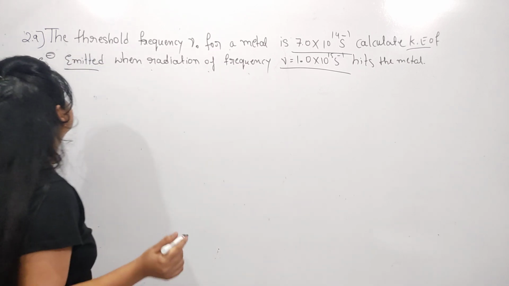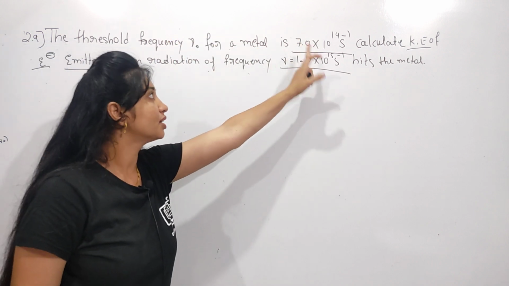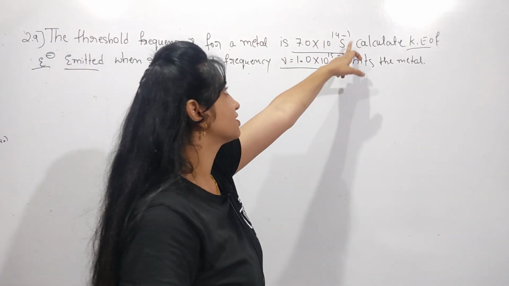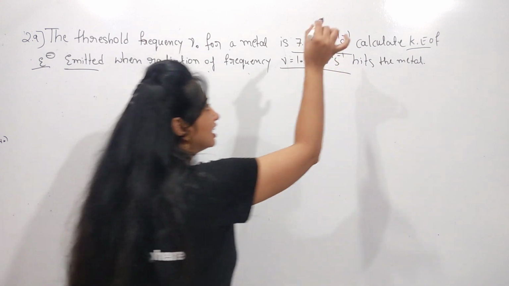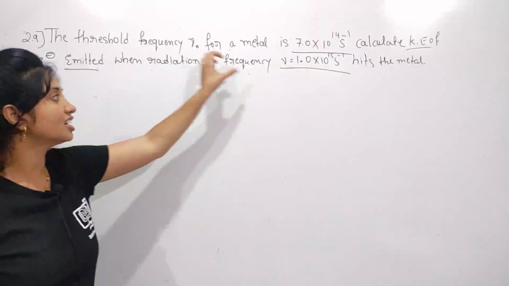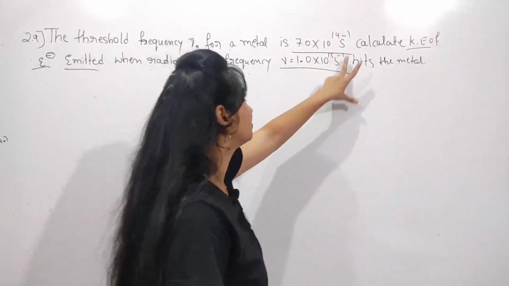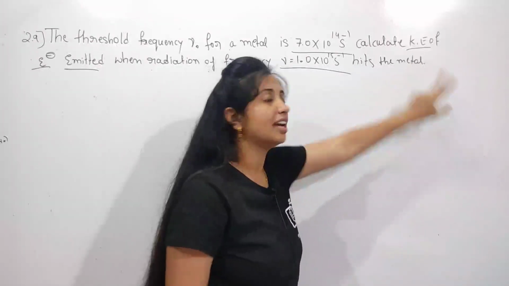Our next problem: the threshold frequency ν₀ for a metal is 7.0 × 10^14 per second. Calculate the kinetic energy of an electron emitted when radiation of frequency ν equal to 1.0 × 10^15 per second hits the metal.